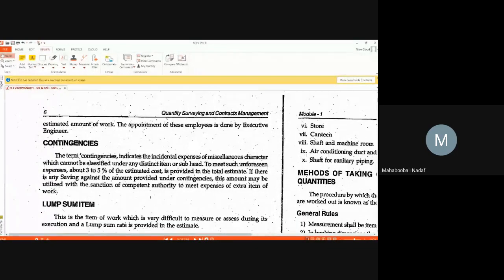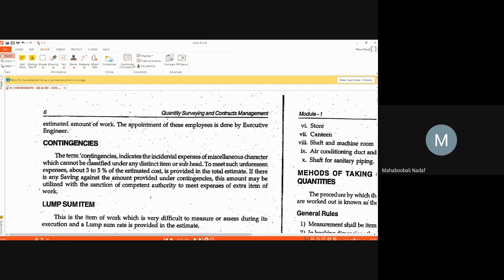Okay, next, what are contingencies? Contingencies are unforeseen costs. Suddenly, during the construction, heavy rain occurs and some work is damaged. You don't have any provision in the BOQ for that, so it is not possible to give a rate for it.